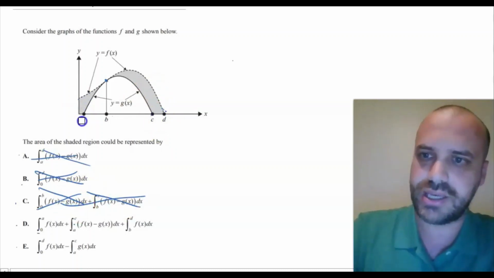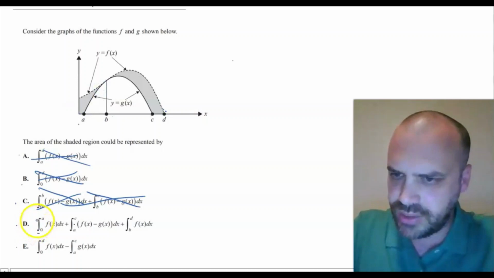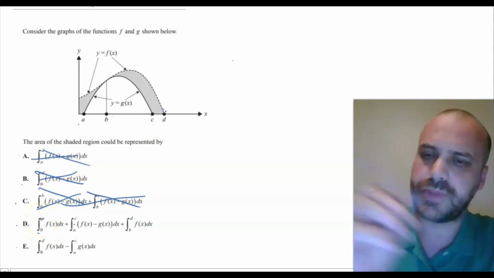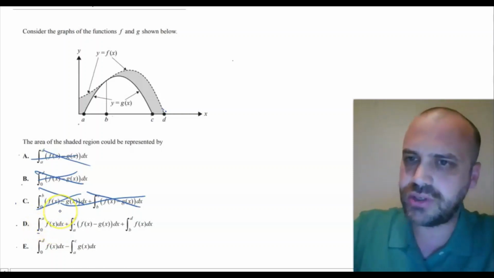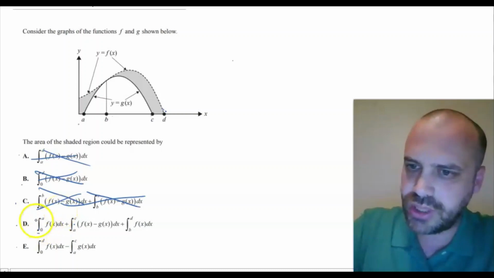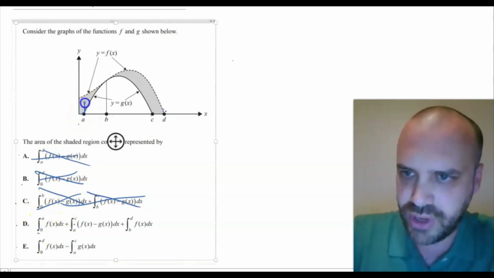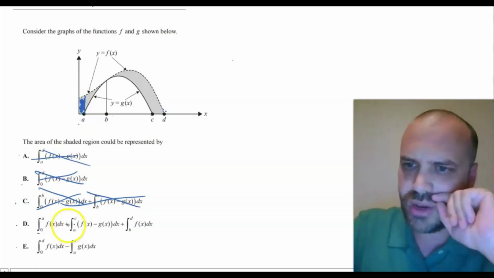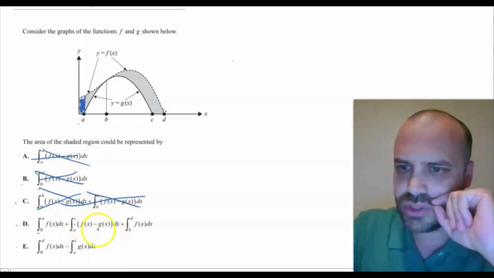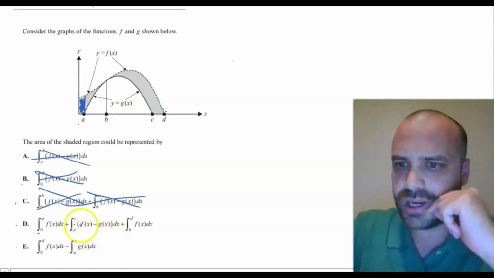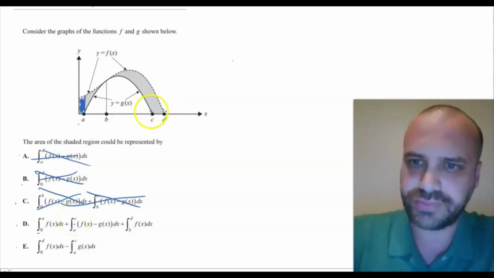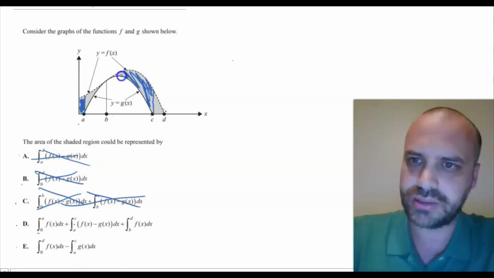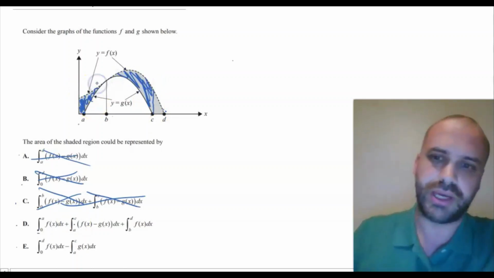Alright, so that's down to d and e. What about d? The integral between a and 0, just of f of x. Okay, that's interesting. If I'm not considering g of x at all, the integral between a and 0 of f of x finds this portion here. That feels promising. Now I'm finding the area between the two curves from C to A, and that is going to find this part here. So I'm feeling really good about this.